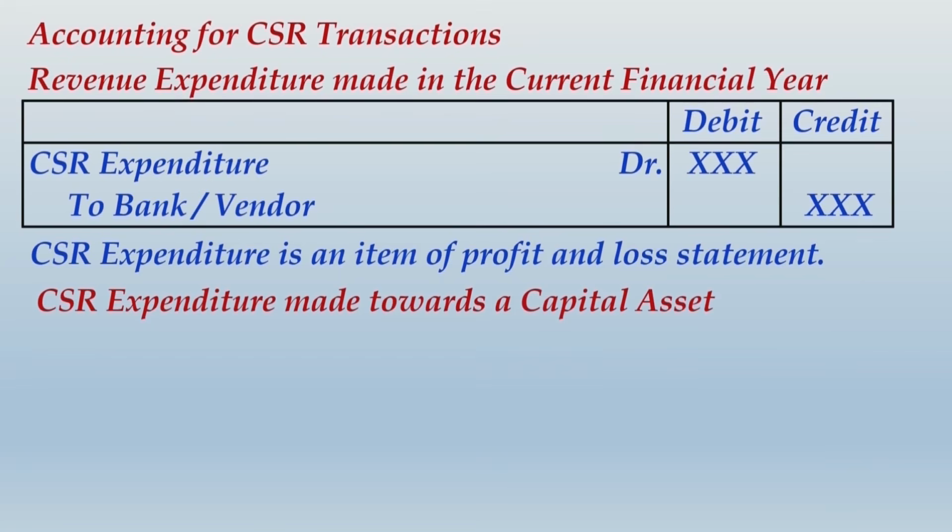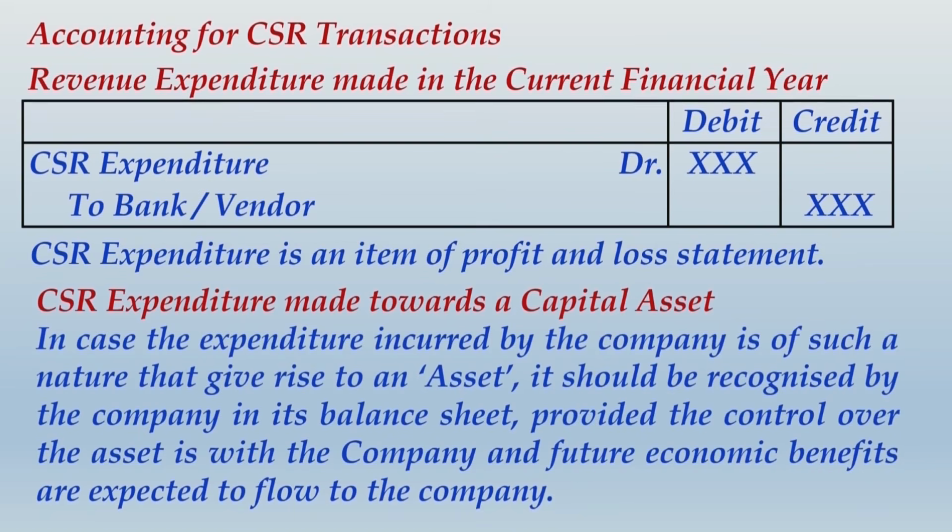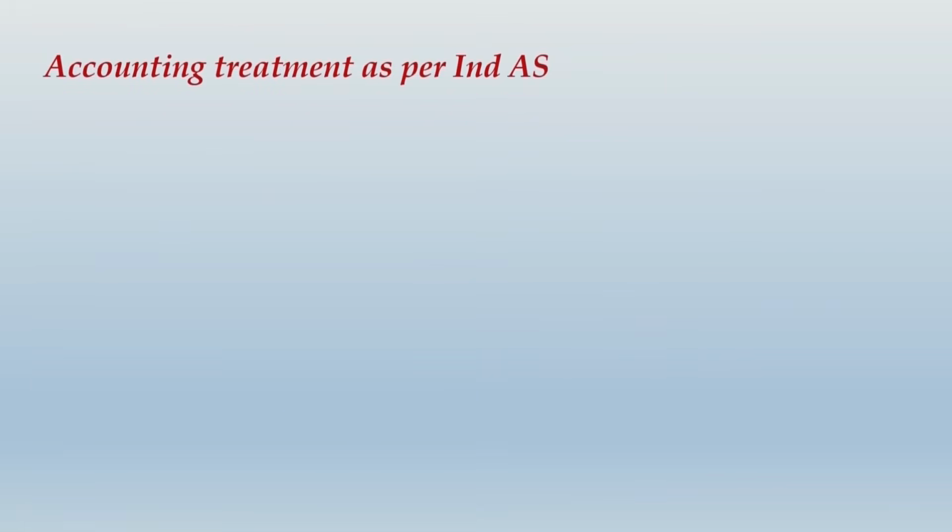CSR expenditure made towards a capital asset. In that case, what you have to do is, in case the expenditure incurred by the company is of a nature that gives rise to an asset, it should be recognized by the company in its balance sheet, provided the control over the asset is with the company and future economic benefits are expected to flow to the company. Let us move ahead and look into the accounting treatment for capital expenditure over here.